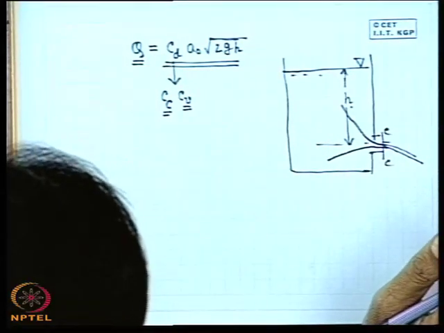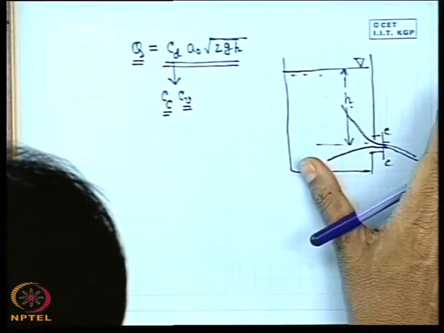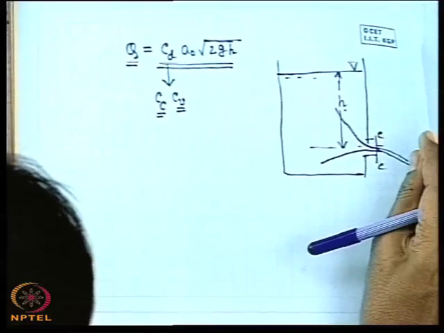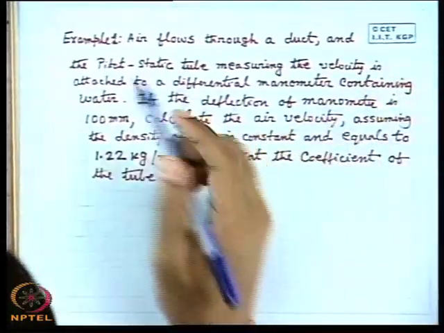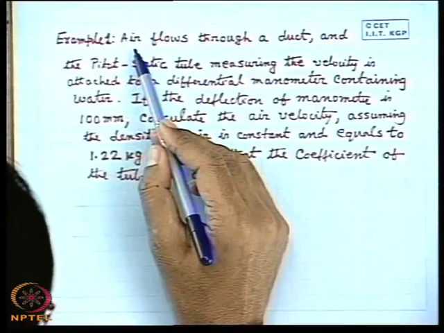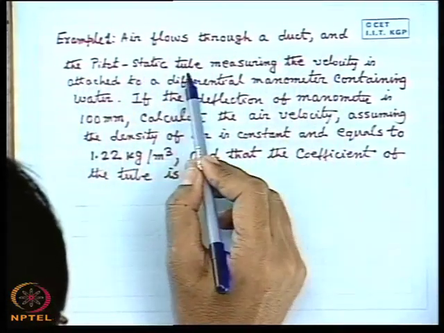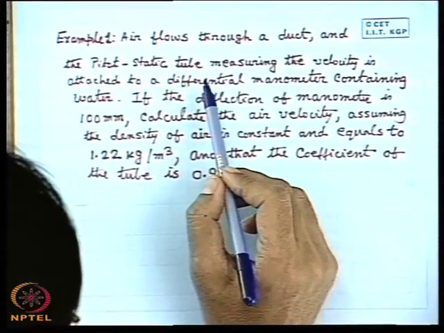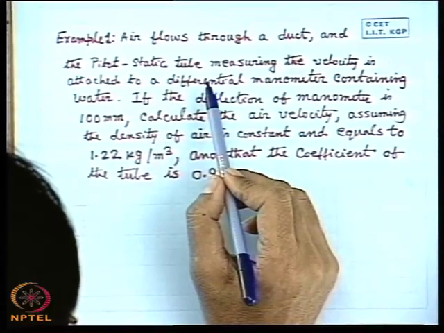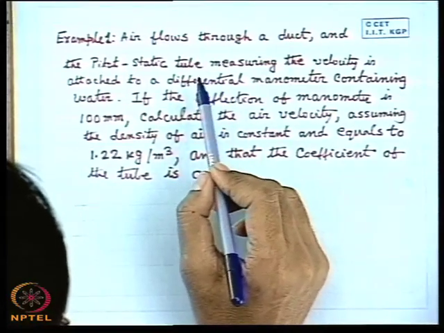Now for a better understanding of these things which we have discussed so far, we will go through some examples. Let us start with example number 1. Air flows through a duct and a pitot-static tube. This is an example with stagnation pressure and static pressure problems, on how to measure the velocity of a fluid and the respective discharge by a pitot-static tube.